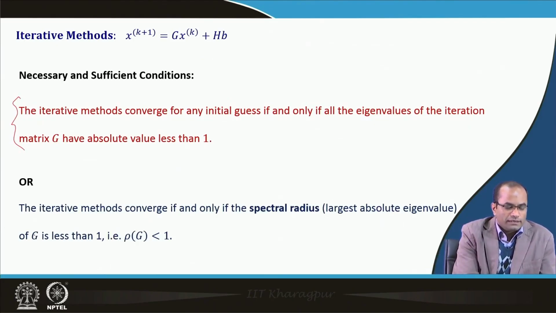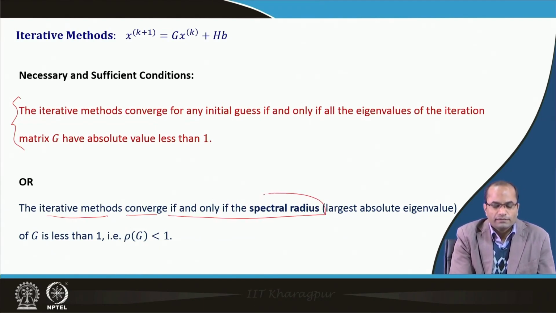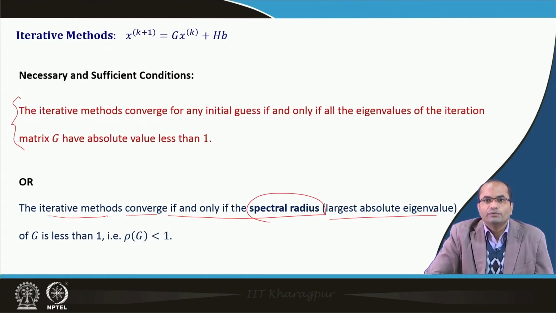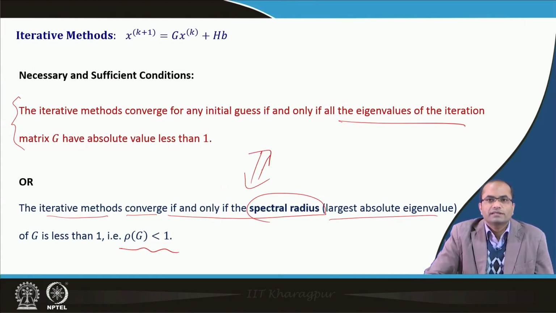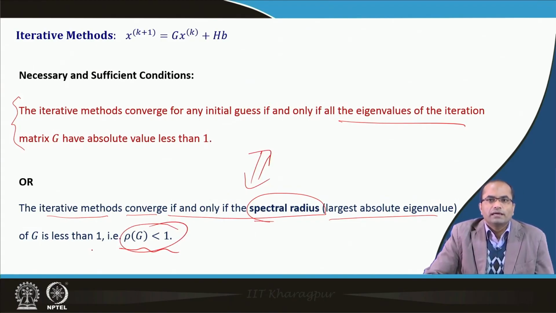This result can also be stated in this way: the iterative methods converge if and only if the spectral radius is less than 1. The spectral radius is nothing but the largest absolute value of the eigenvalues. So, if the largest absolute value is less than 1, that means all the eigenvalues are less than 1. These two results are actually the same. Whether we say that the spectral radius is less than 1, or that all the eigenvalues of this iteration matrix G have absolute value less than 1, both are equivalent.